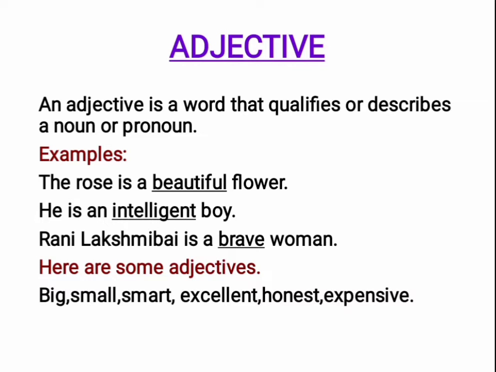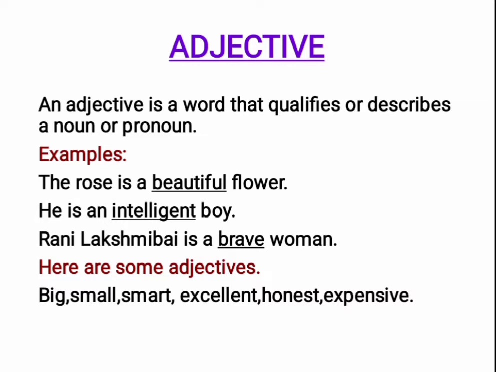The next one, he is an intelligent boy. In this sentence, intelligent is an adjective. Why is it an adjective? It gives more information about the pronoun he. What kind of boy is he? He is an intelligent boy. So it gives additional information about the pronoun he.